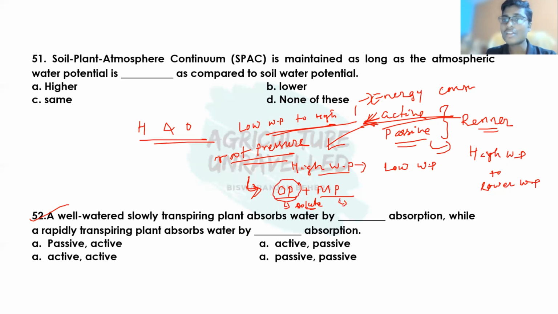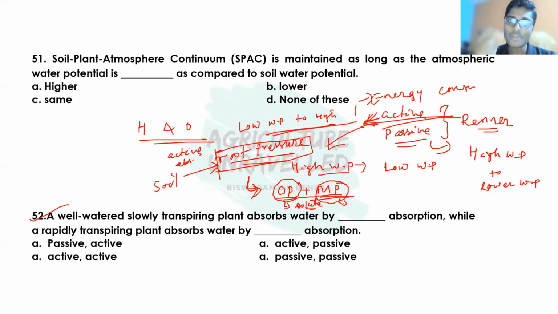And due to other matrix substances like protein and polysaccharides, the matric pressure will also be developed. These osmotic pressure and matric pressure will reduce the water potential in the plant root. As a result, the water will start moving from soil to the root. This process is the active absorption, and this active absorption occurs due to this actively growing root, which creates some root pressure.